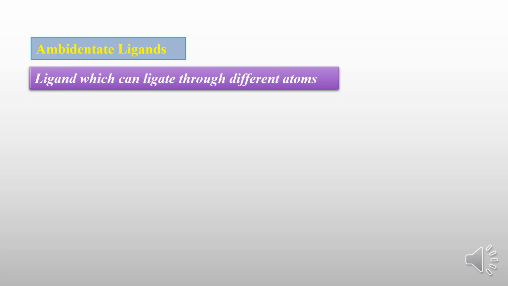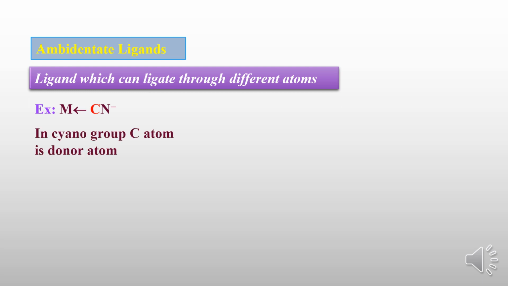Why is it called ambidentate? Because the donor atoms are more, but it can make only one bond with the metal. Only one donor atom can donate its pair of electrons to the metal and make the bond. You can take an example here: cyanide. Carbon can donate the pair of electrons to the metal. If the nitrogen donates, the nitrogen can also make a bond with the metal. So only the linkage differs here.